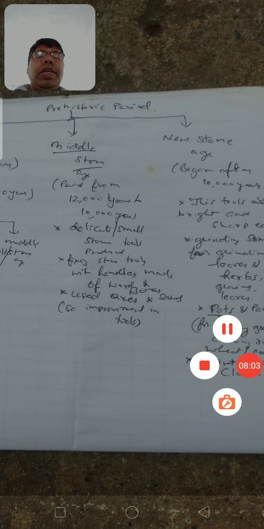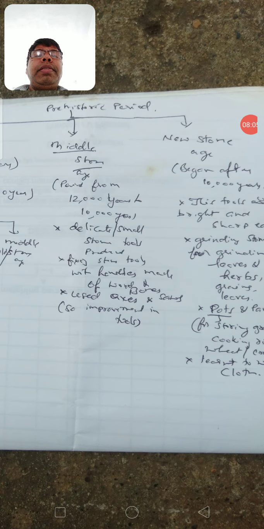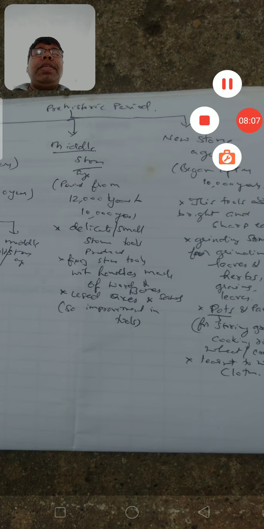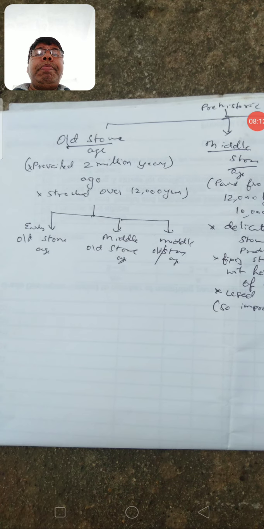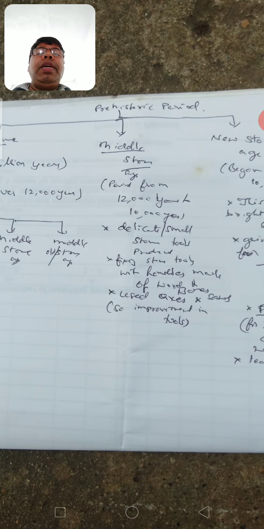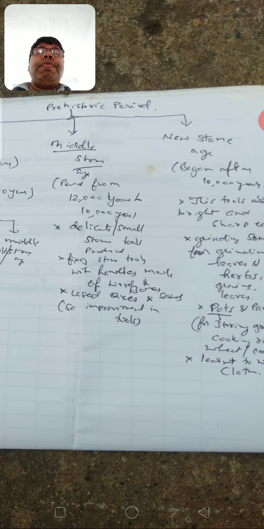Okay, so in this way, because of intelligence, man improved the stone weapons from the Old Stone Age to the Middle Stone Age. Again, he improved these stone weapons even in the New Stone Age.